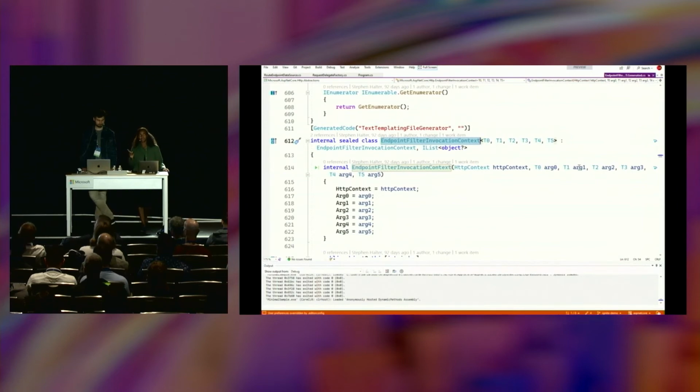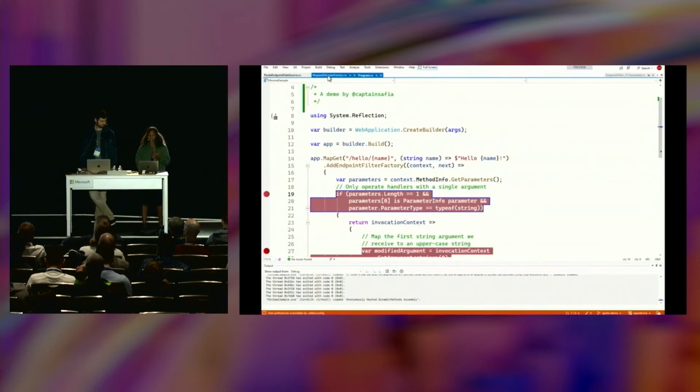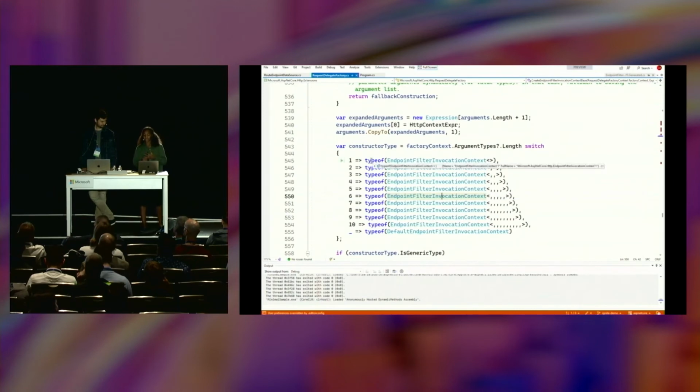So this is a performance optimization that you get out of the box, as long as you're not using more than 10 arguments, or you are not compiled under native AOT. There is actually a constraint now because you can't statically analyze generic instantiations like the ones here. Since we generate this code dynamically, native AOT does not like this very much.